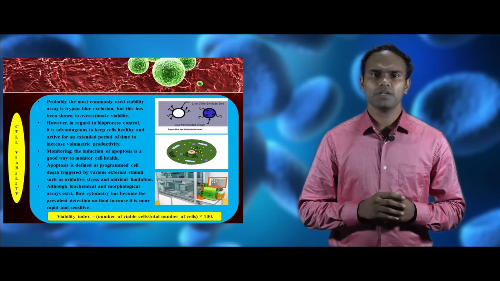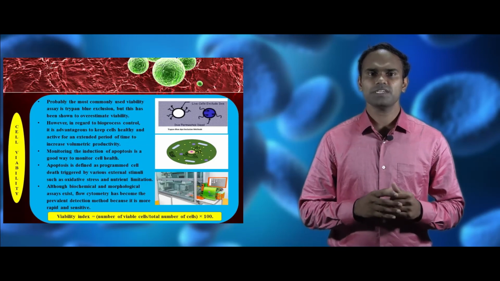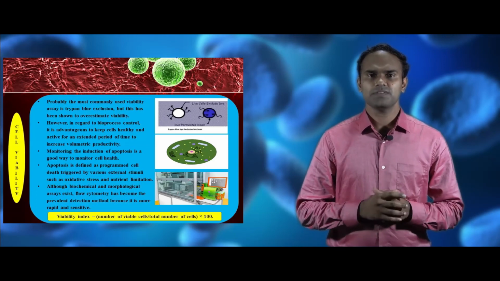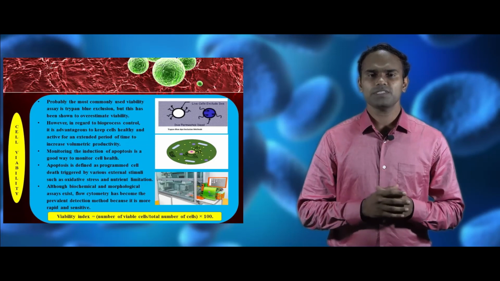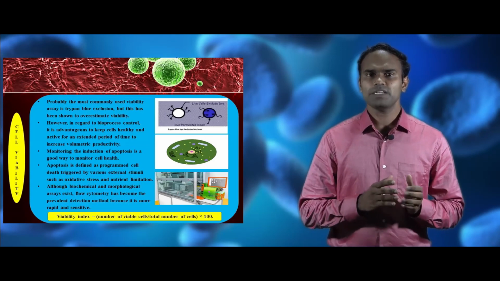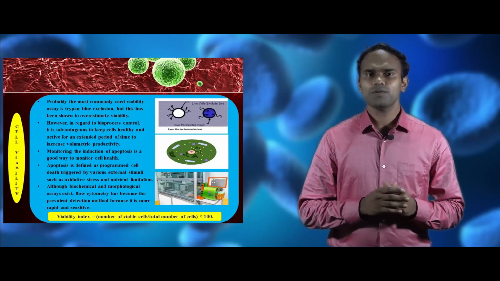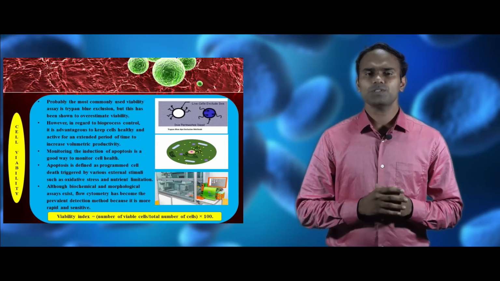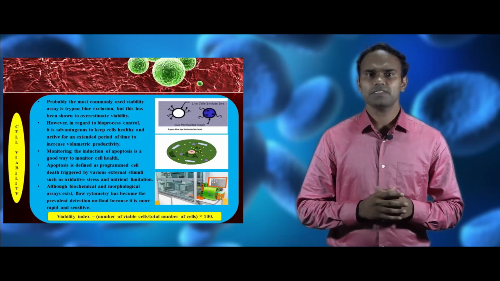Although biochemical and morphological assays exist, flow cytometry has become the prevalent detection method because it is very rapid and sensitive. The calculation for viable cells is as follows. Viability index is equal to the number of viable cells divided by the total number of cells multiplied by 100.